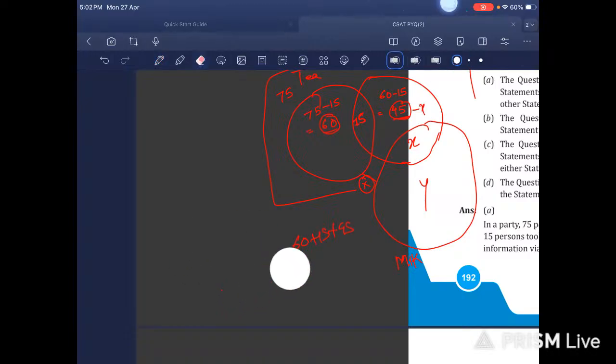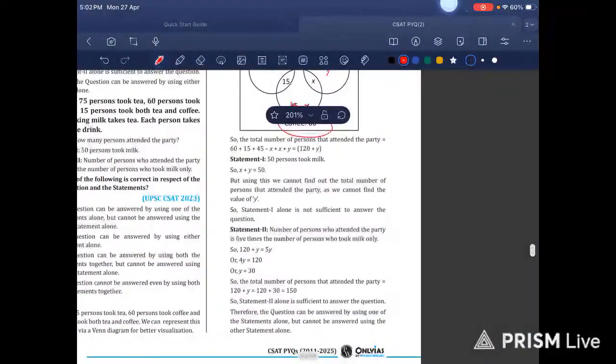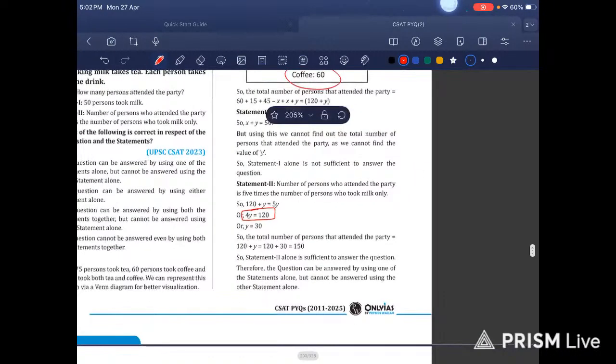Wait a second, let me just draw it correctly. 60 plus 15 plus 45 minus X plus X plus Y. X and X get cancelled, and here we have 5 and 5, 10. Here it is 5, 6 and 6, 12, 120 plus Y. What is the value of Y here then? 4Y is equal to 120.